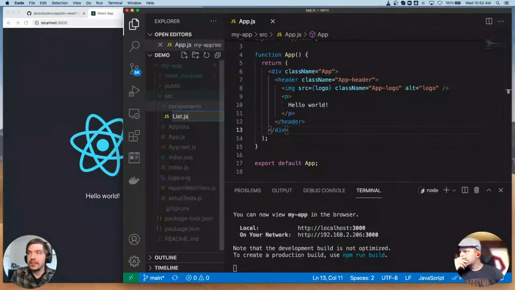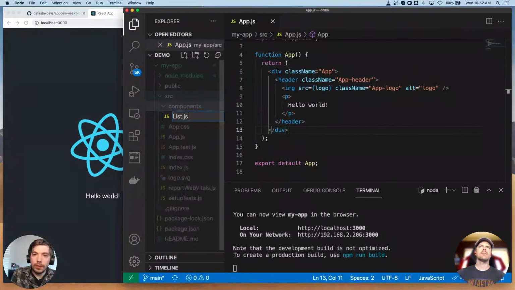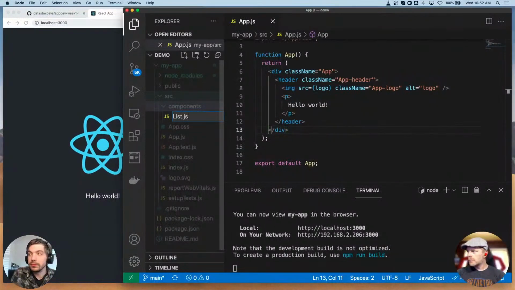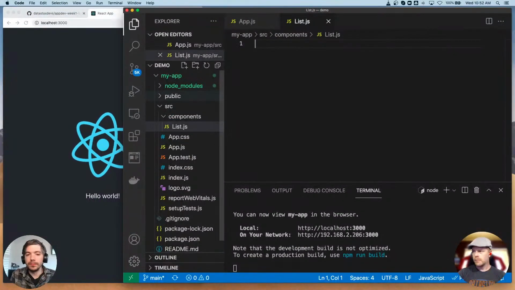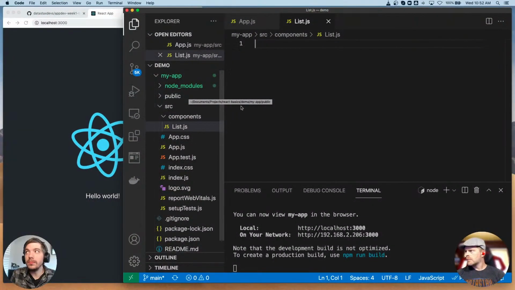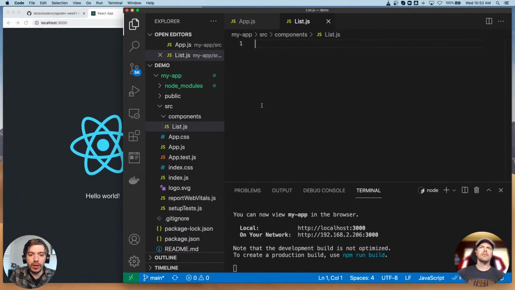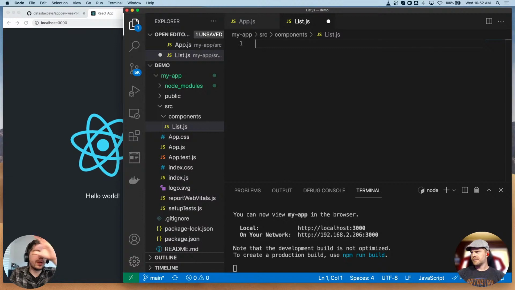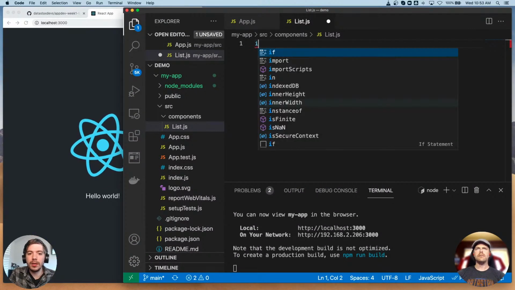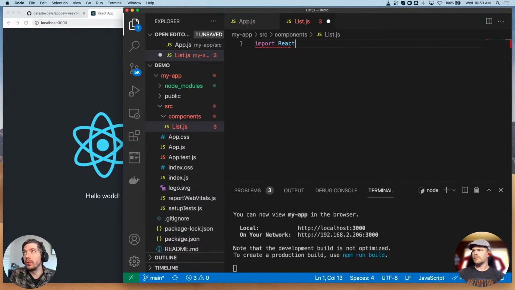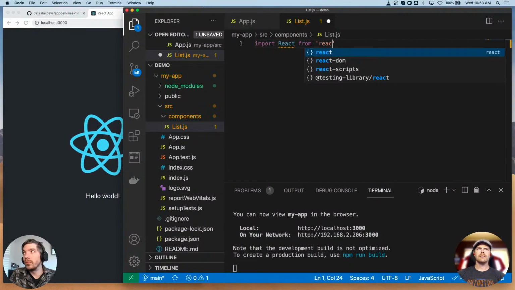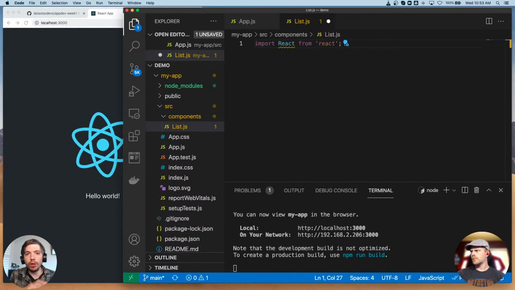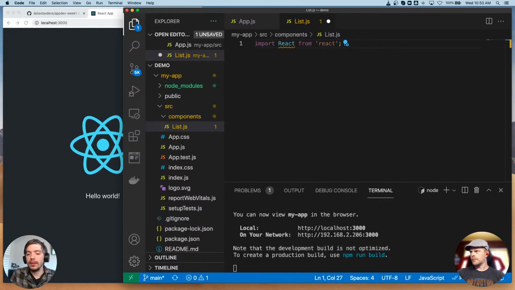I'm going to call this list.js. Some naming conventions: capitalize your component names. It's just a convention. And we're going to create our first component. I'm going to do this manually at first. I'm not going to copy things over because I want to walk through the initial setup. The first thing we do is import React from React. This is basically importing the React library and all of its functionality, right?